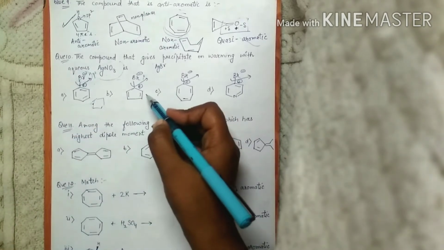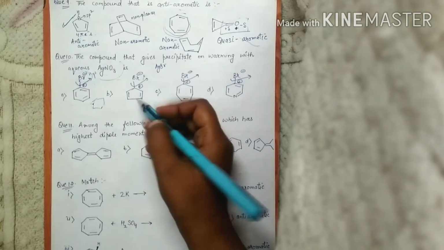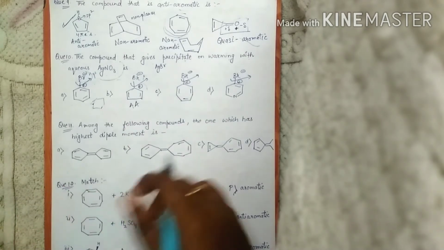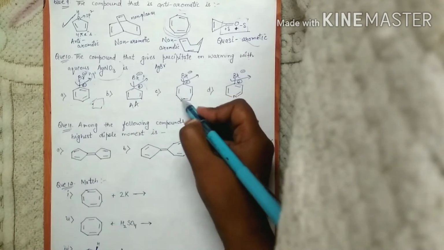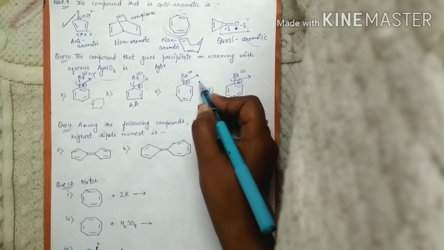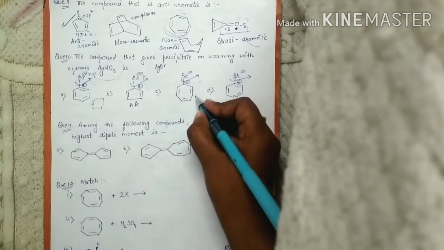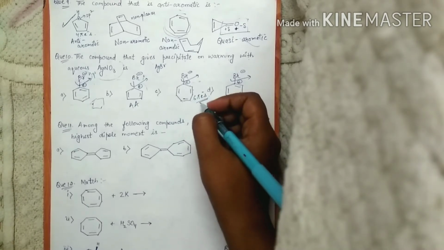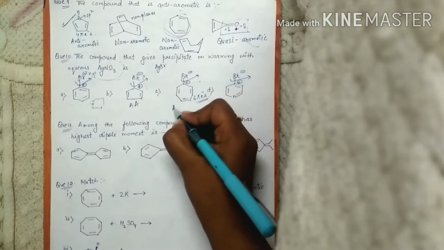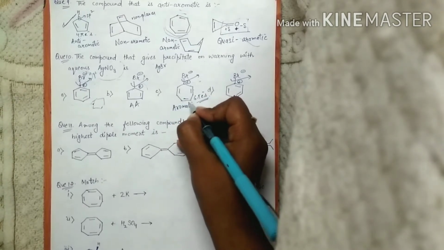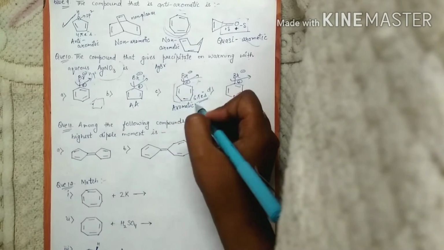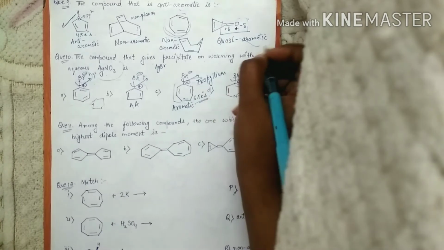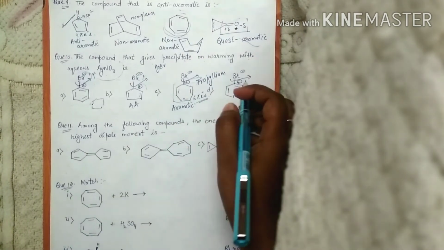For second case, we have 4 pi electrons, making this carbocation anti-aromatic in nature. For this one, we have all the carbons sp2 hybridized. Structure is planar. Okay, and we have 6 pi electrons which is supporting 4n plus 2 pi electron rule. So the compound is aromatic, and if you see closely, then this carbocation is tropylium ion, which is actually very stable.